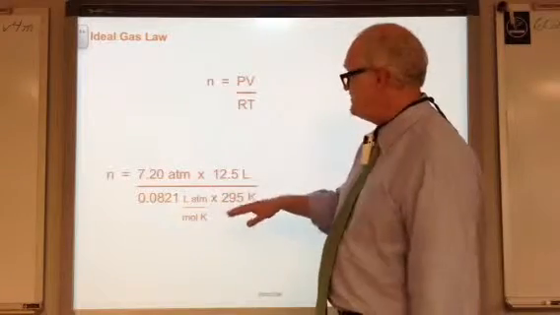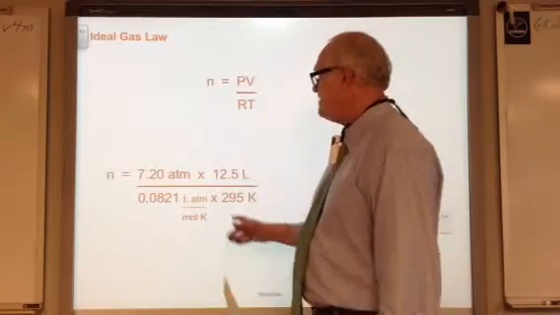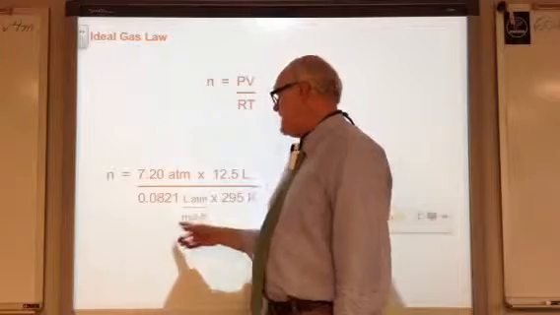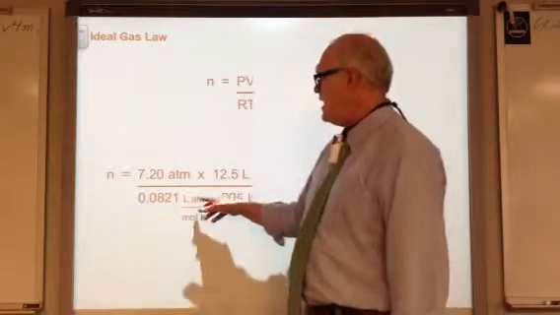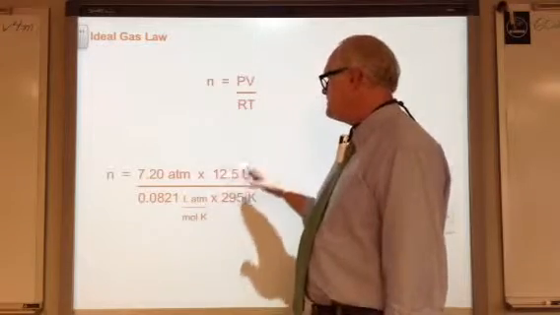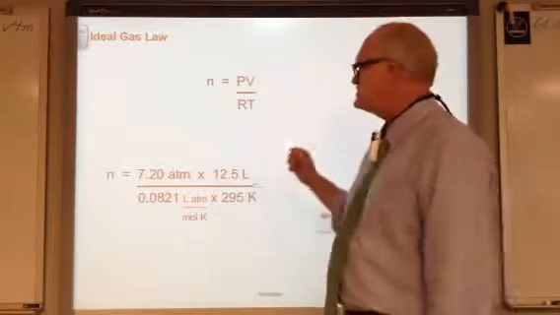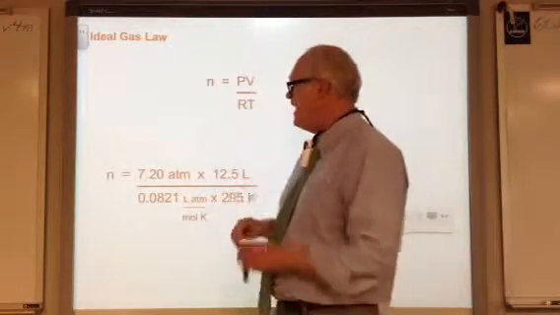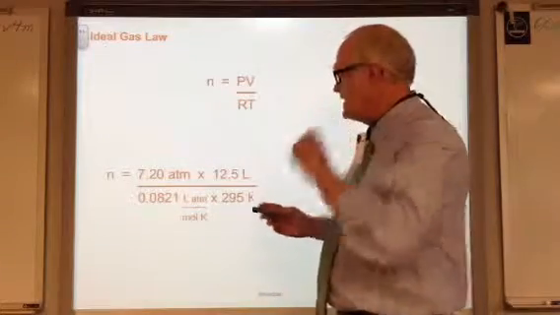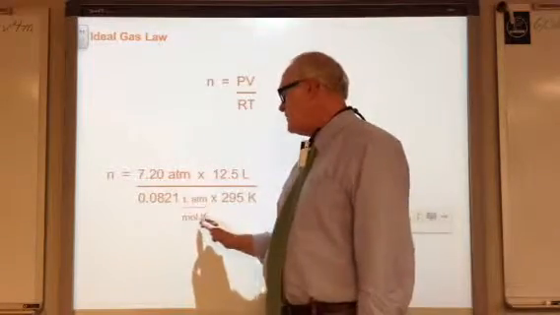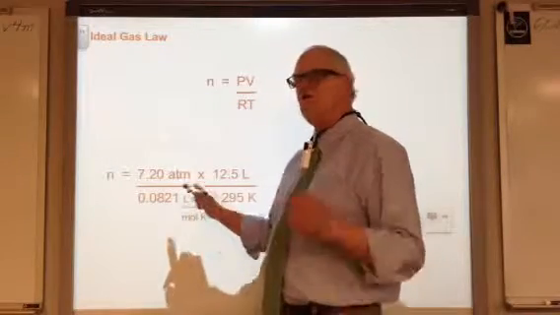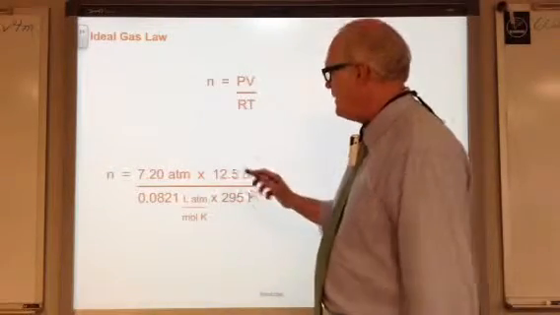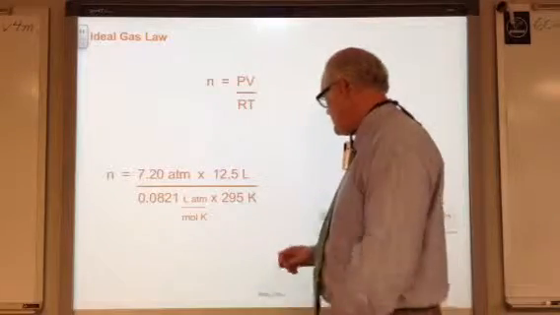Volume is 12.5 liters. Temperature is 295 Kelvin. And we choose this value for the ideal gas constant because its units of measure match the units of measure that we're using for our other three properties. Notice that we're not going to make substitutions for these things in here. Those are units of measure, and they will help us make sense of our equation.